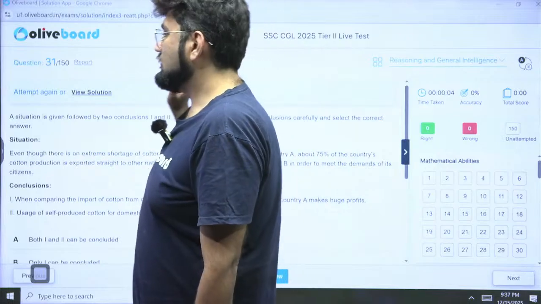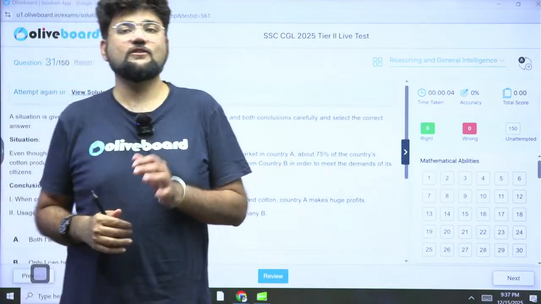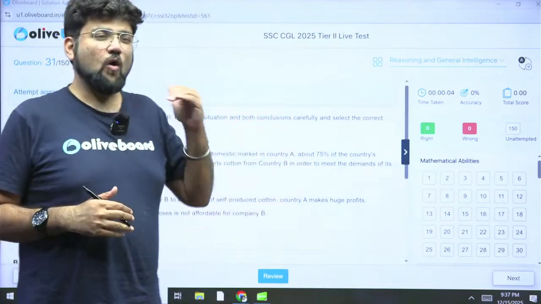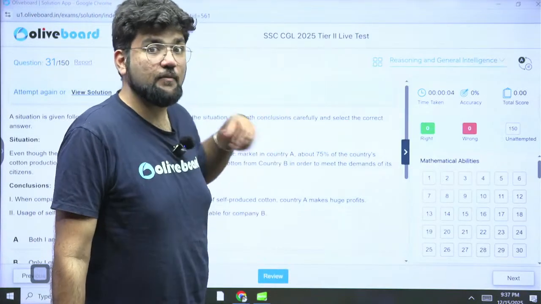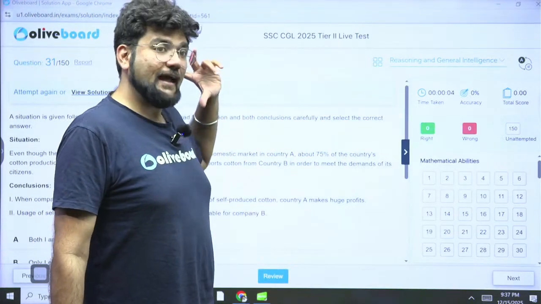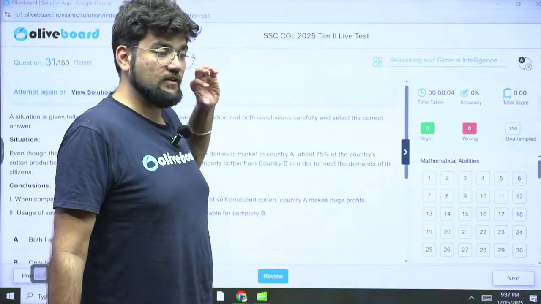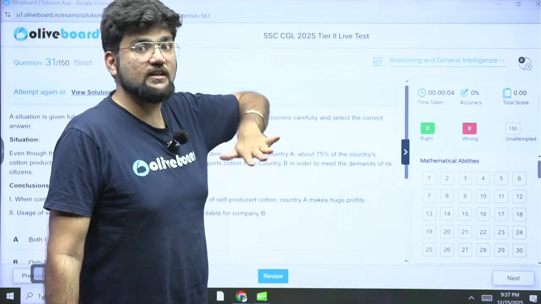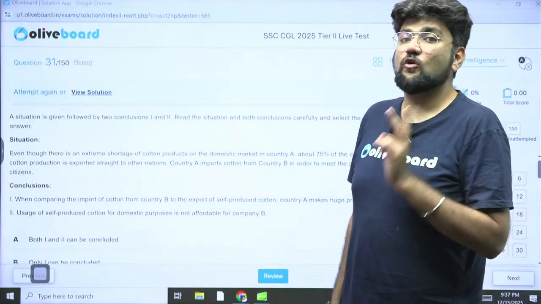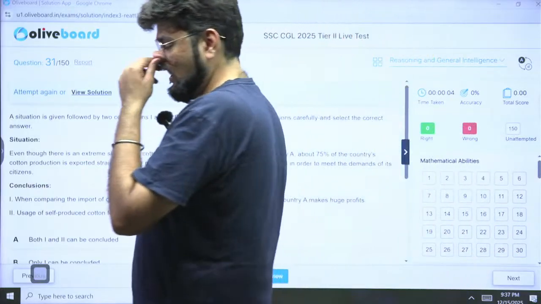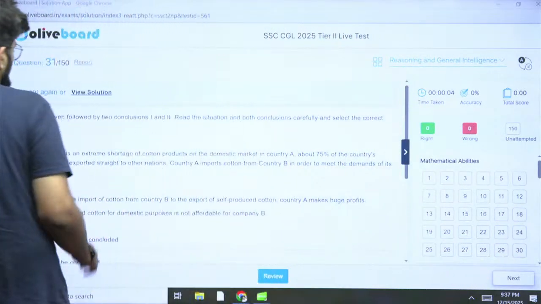Now, this particular mock was actually of a very good level, and the common practices which we make, the common tricks which we use to shorten the time for particular types of questions, they were actually challenged here. That means they actually designed the questions in a way that those tricks will fail. So you will have to rely on content, on concept to be able to solve these questions. So let's start. The very first question in front of us is from